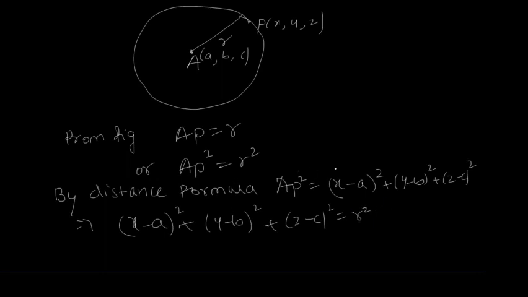So substituting this AP square here, we get this equation. This equation is known as the equation of a sphere in central form. Okay, so this is about one form of equation. Next we go to another form, the equation of a sphere in standard form.